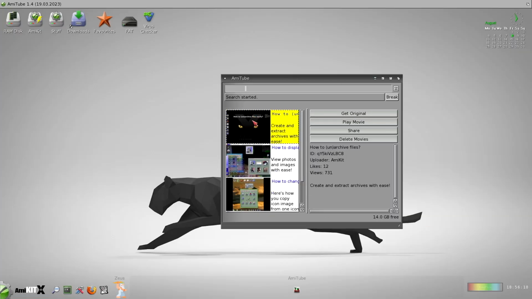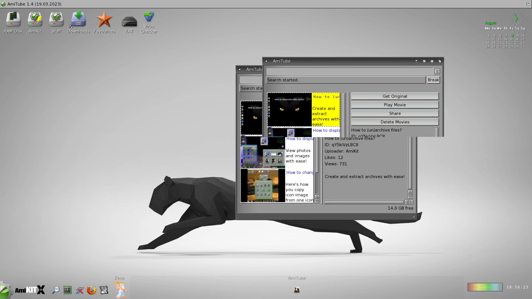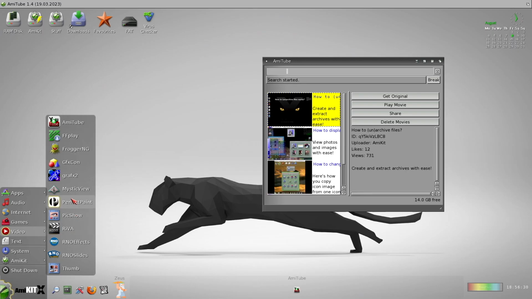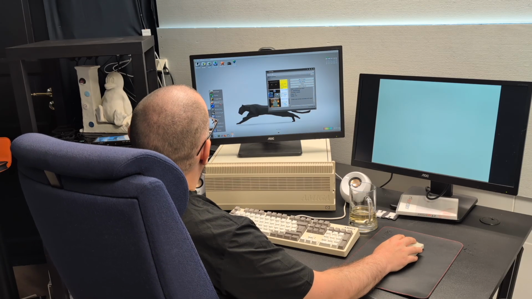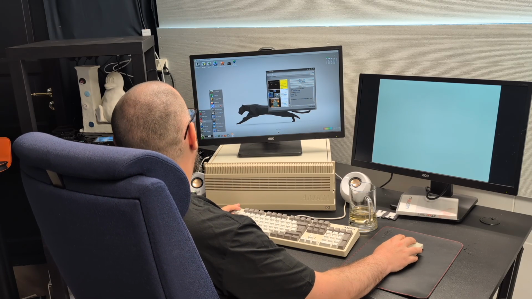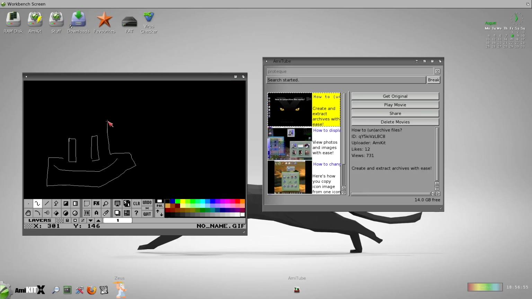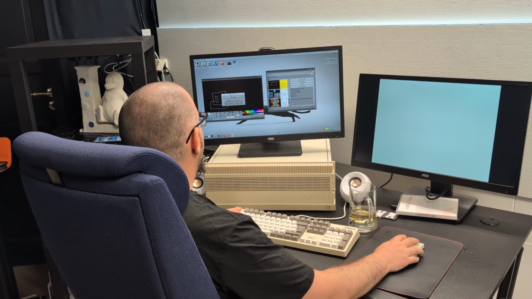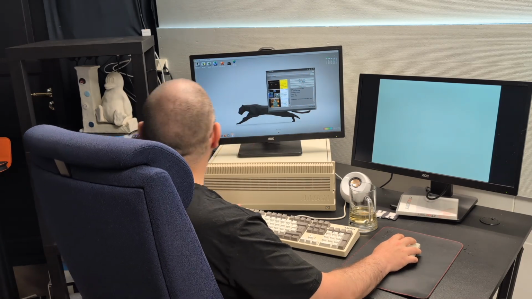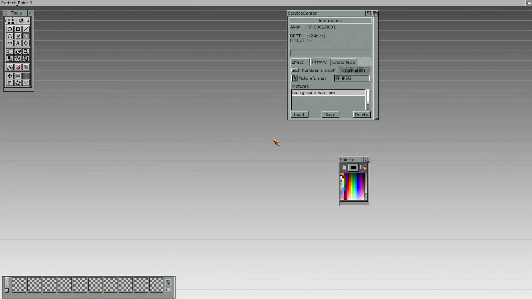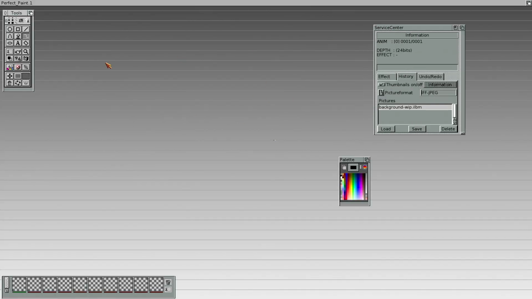So if I search like this, it's not blistering fast, but let's look at what else is here while we wait. We have my favorite pixel program, Graphics 2. It's installed. Oh, this mouse was quite horrible. Beautiful art. Oh, I should have saved it. And we have Perfect Paint. Let's start it. It starts in a new screen. And that's a bit more modern.